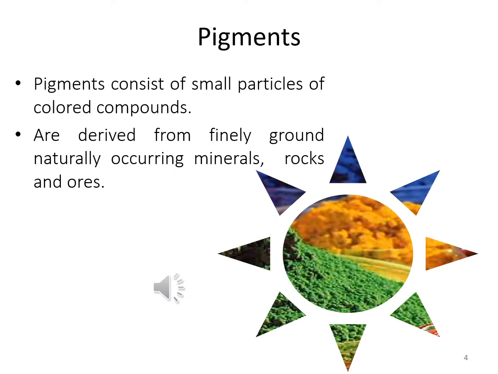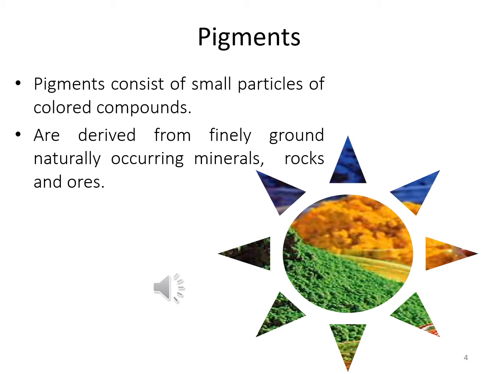Pigments. What are pigments and how can we obtain them? Pigments consist of small particles of colored compounds. Usually the pigments consist of extremely small colored components.